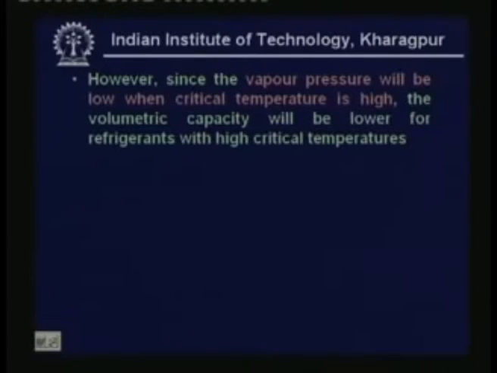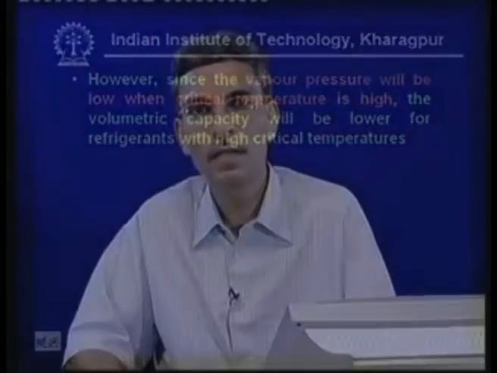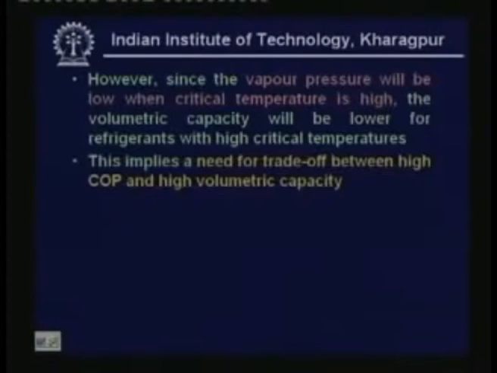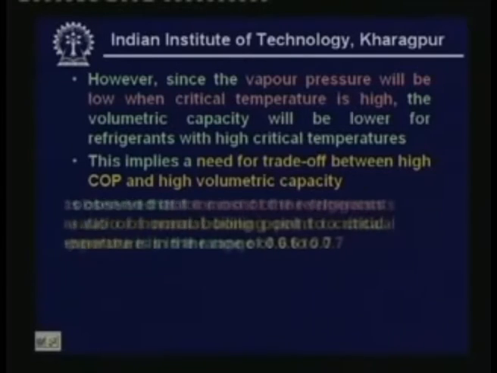So you find that high critical temperature gives rise to higher COP, at the same time it gives rise to lower volumetric capacity. Okay, again you have to do a trade off between the volumetric capacity and the COP, and choose the critical temperature accordingly. This implies a need for a trade off between high COP and high volumetric capacity.